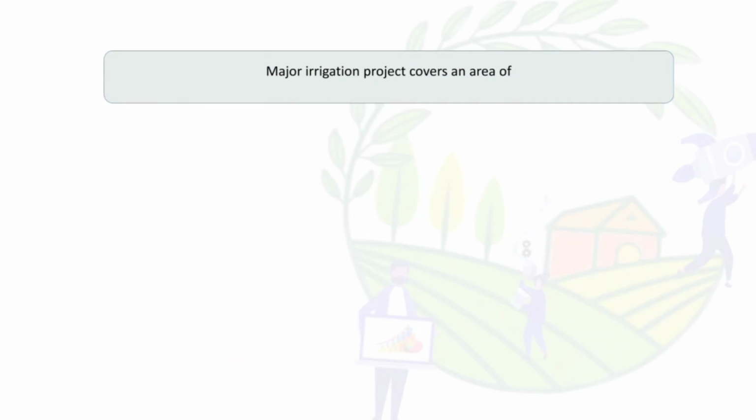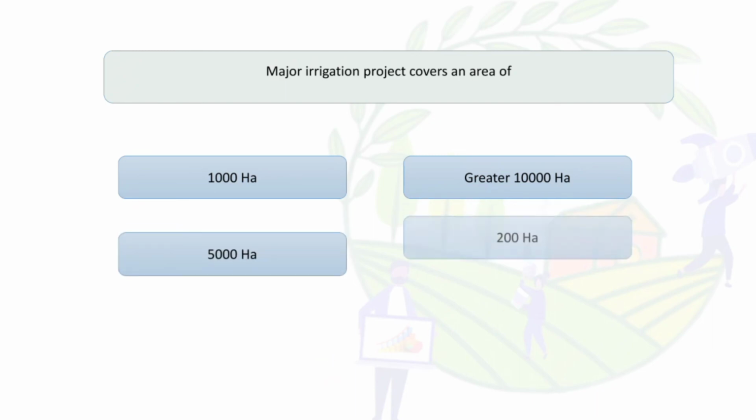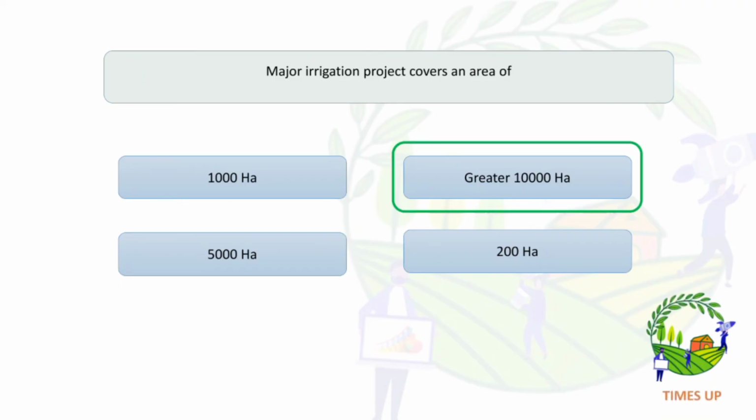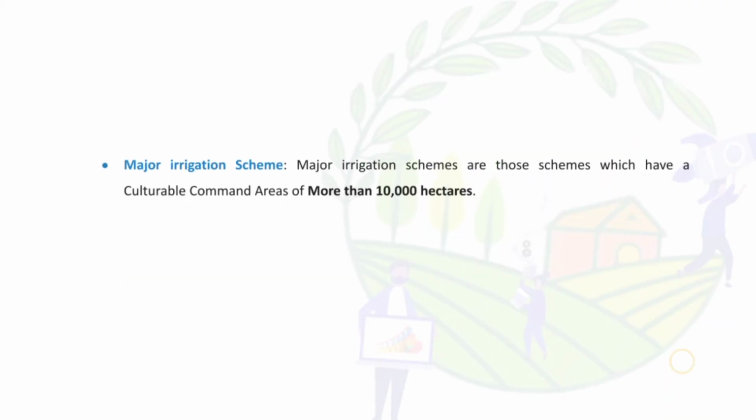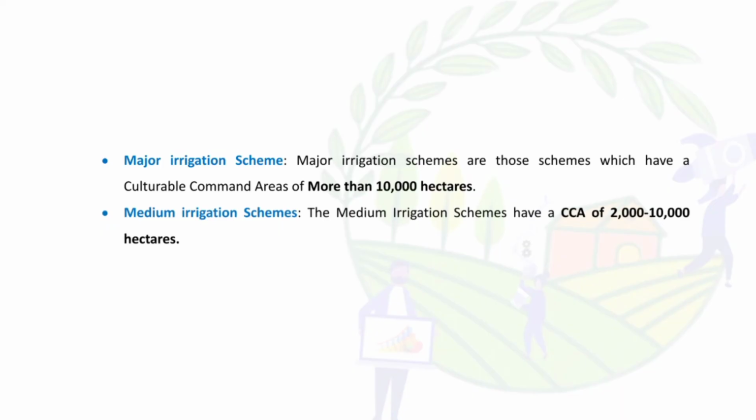Major irrigation project covers an area of 1000 hectares, greater than 10,000 hectares, 5k hectares, and 200 hectares. So the answer is greater than 10,000 hectares. These are the key points. Major irrigation schemes are those schemes which have cultivable command areas of more than 10,000 hectares. Medium irrigation scheme has a CCA of 2,000 to 10,000 hectares, and minor scheme is areas up to 2,000 hectares.